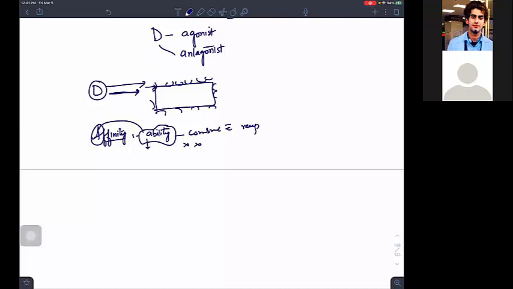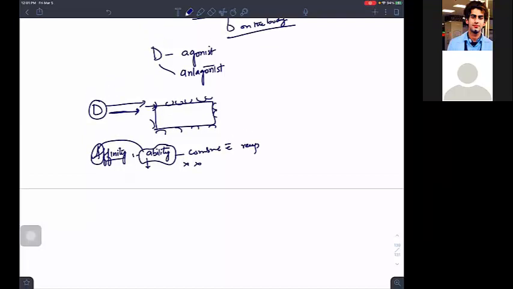So if I tell you that I have an agonist, who is an agonist first? An agonist is a drug which will bind to the receptor. Once it binds to the receptor, it should produce a response.